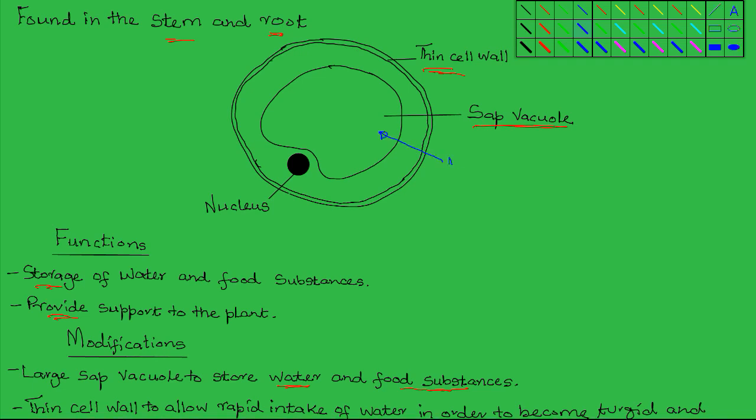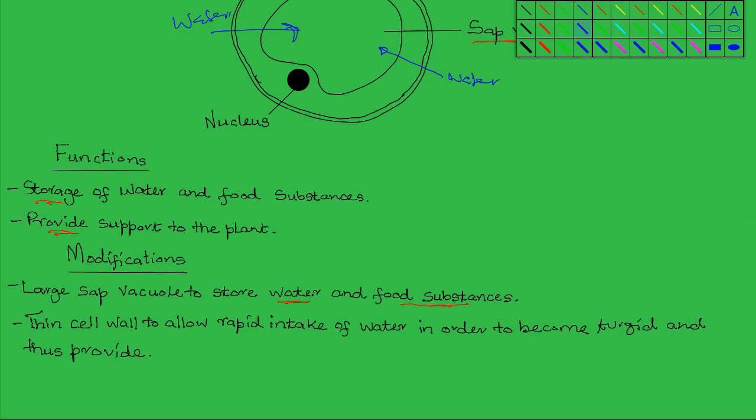So water moves by osmosis very rapidly across the thin cell wall into the sub-vacuole. As the sub-vacuole enlarges after taking in a lot of water, it makes the cells become turgid. And when these cells become turgid, they are able to provide support to the stem and to the root.